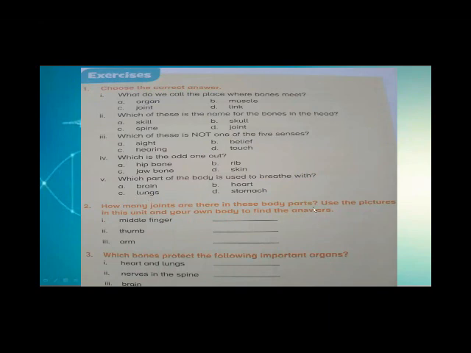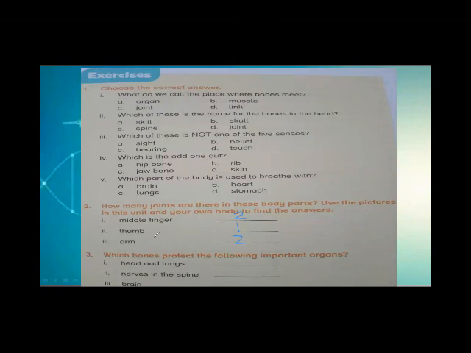Now the second question, everyone, just fill in the blanks. I will give the answer, so you will fill your blanks. First one, how many joints are there in these body parts? Okay, first one, middle finger has two joints, so you will write here two. Now thumb has just one joint. Do you want to give me the answer? Yes, two. Yes, now thumb has only one. Very nice. And the arm has two joints. Very good. Keep it up, Zainab. Very nice, Abdul Samad. Abdul Hadi, very good, beta.